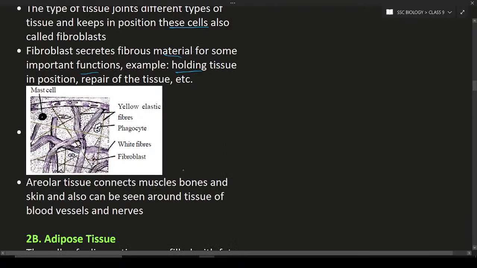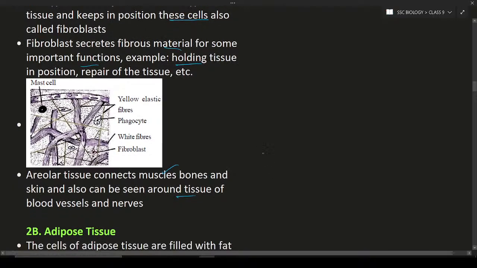Here the areolar tissue connects the muscles and the skin, and can also be seen around the tissues of the blood vessels and nerves. So this is about the areolar tissue. Next is adipose tissue.